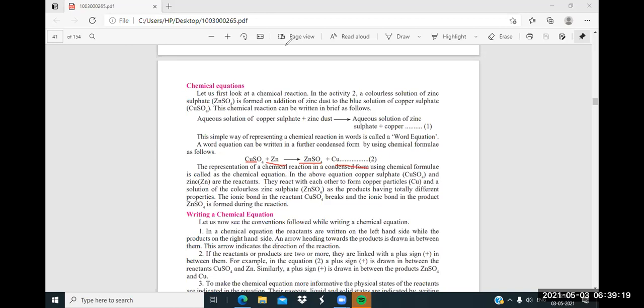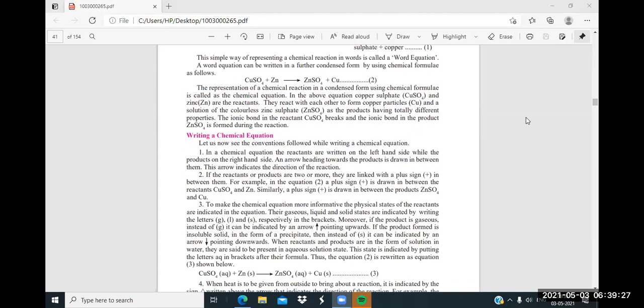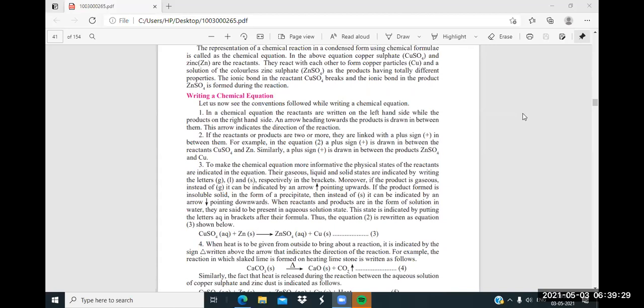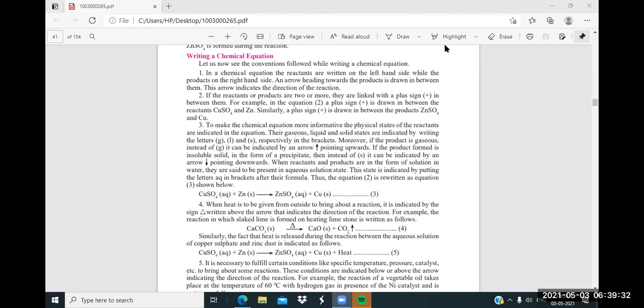Okay. Now, while we are writing a chemical reaction, what do we have to see? First, how to write the chemical reaction. While thinking about a chemical reaction, what are the reactants? Which two or more substances are going to take part in the reaction? That we have to write on the left hand side. And whatever product we get after their reaction, we write on the right hand side.